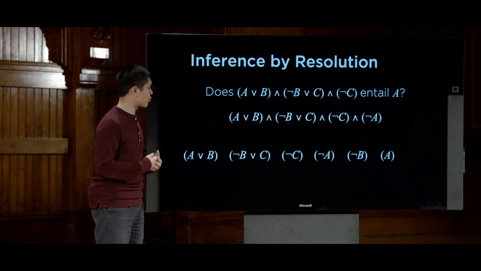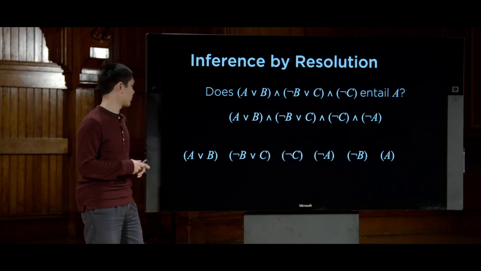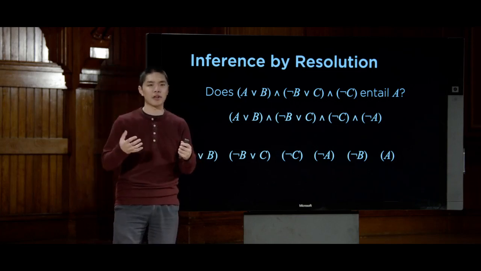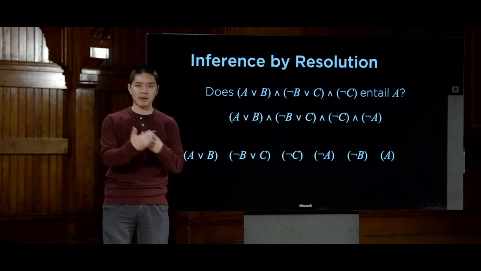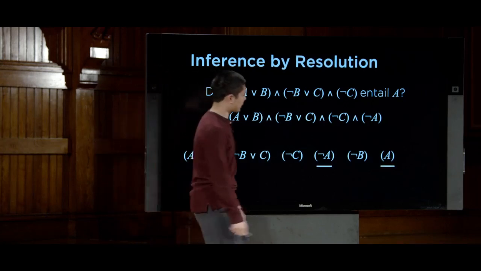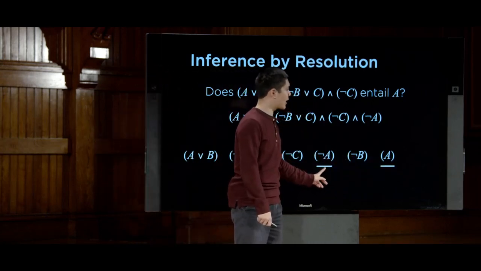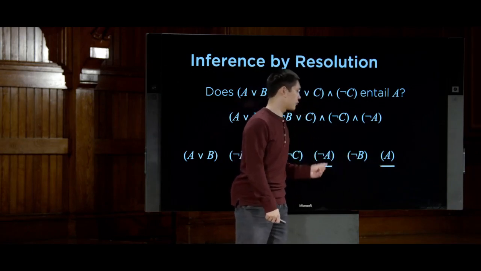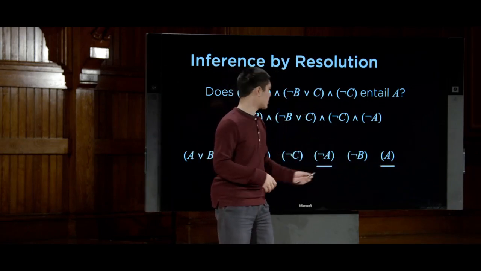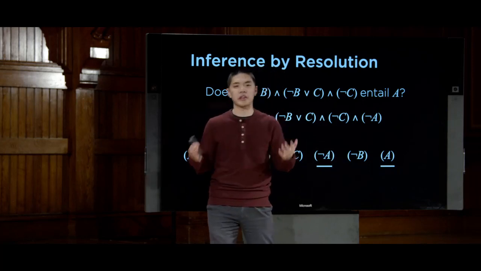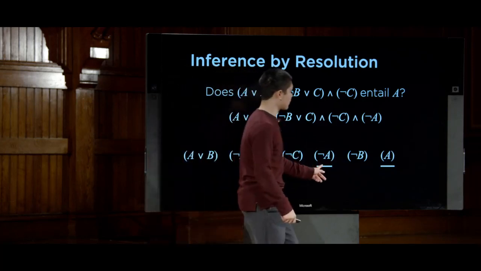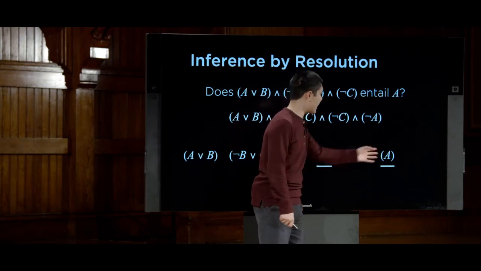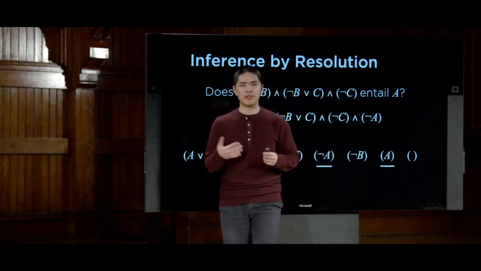And now I can do this one more time. I'm looking for 2 clauses that can be resolved. And you might programmatically do this by just looping over all possible pairs of clauses and checking for complementary literals in each. And here I can say, all right, I found 2 clauses, not A and A, that conflict with each other. And when I resolve these 2 together, well, this is the same as when we were resolving P and not P from before. When I resolve these 2 clauses together, I get rid of the A's, and I'm left with the empty clause.